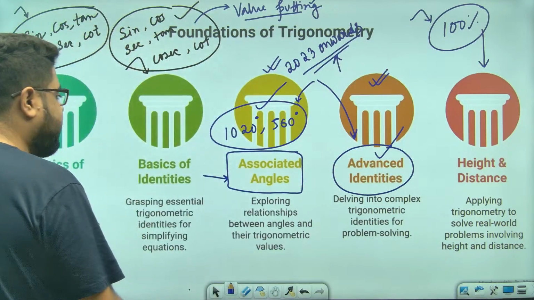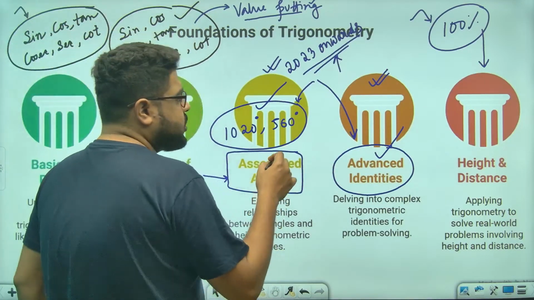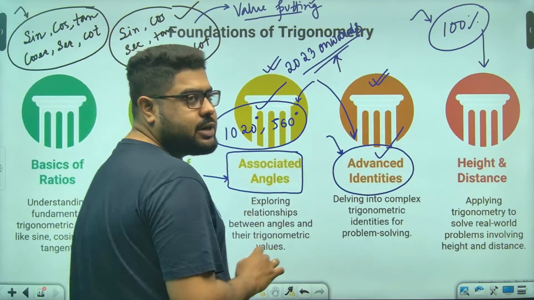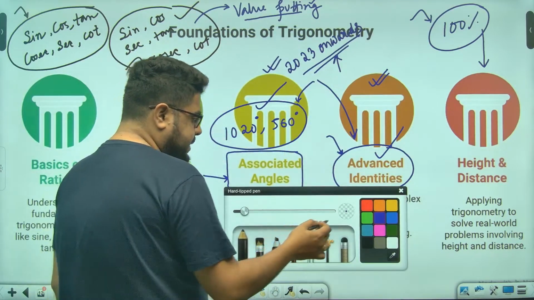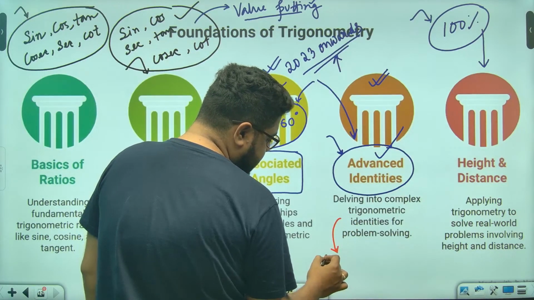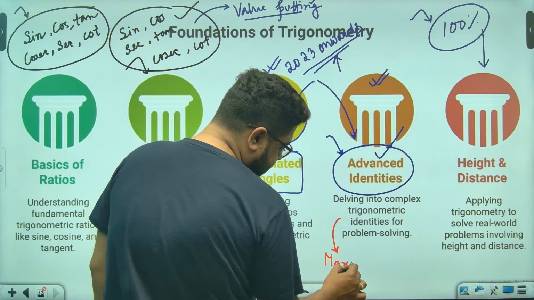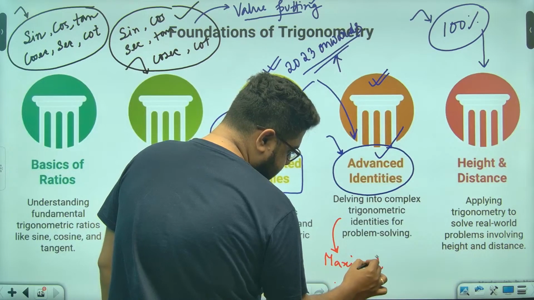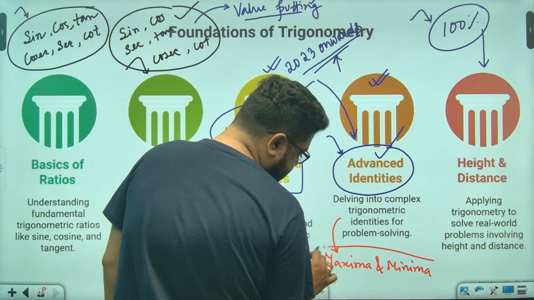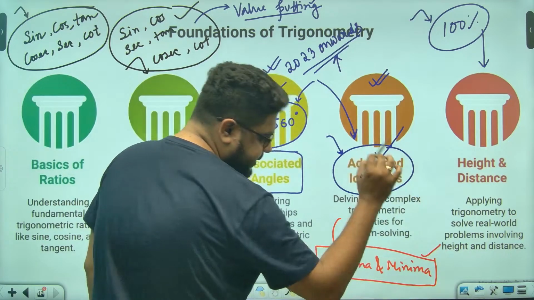Now, apart from that, based on some identities, mostly based on advanced identities, let me divert you and go for a topic called maxima minima. Maxima minima generally asks you two to three types of questions.